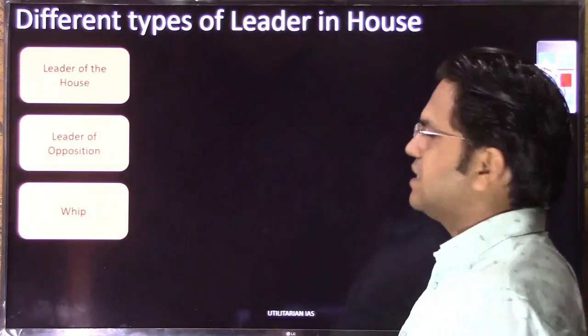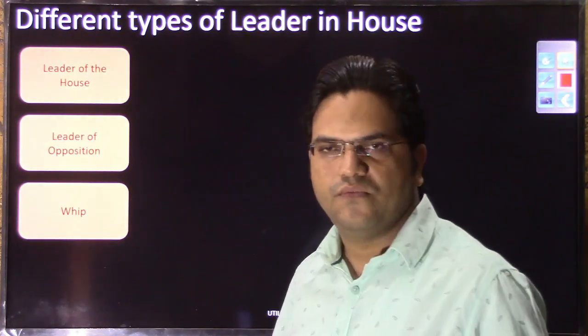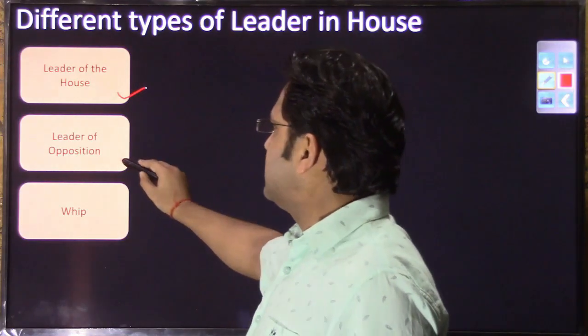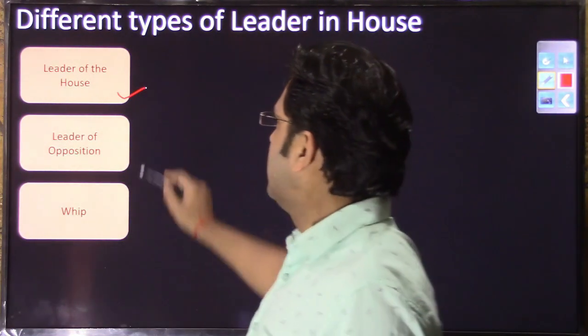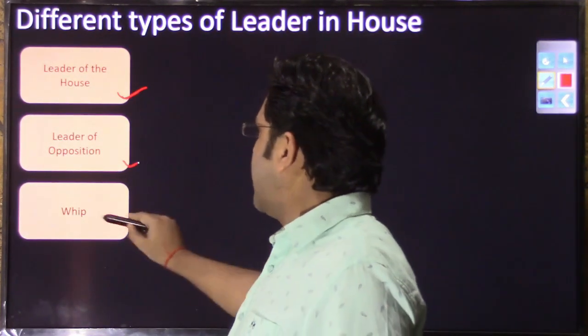Let us move to the next slide and discuss the next leg of this lecture, and that is the different types of leaders in the house. There are primarily three kinds of leaders present in Lok Sabha and Rajya Sabha: the leader of the house, the leader of opposition and the leader of whip.